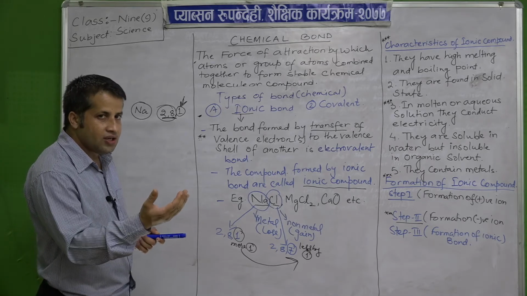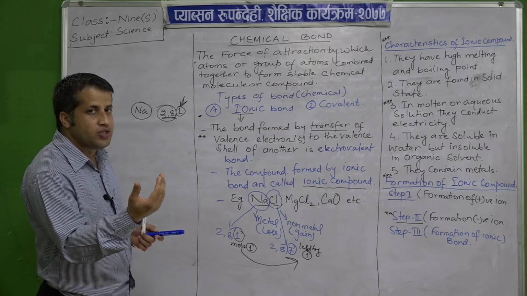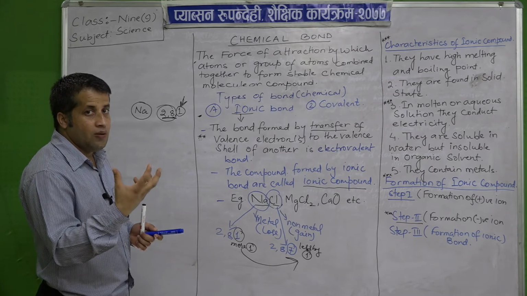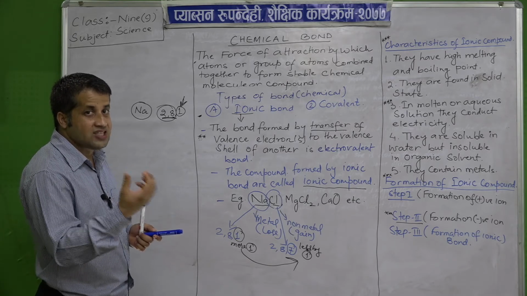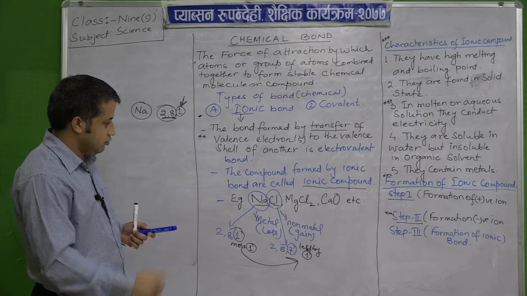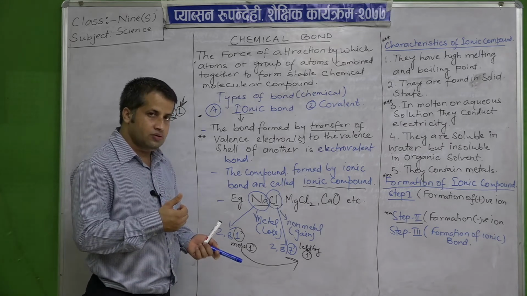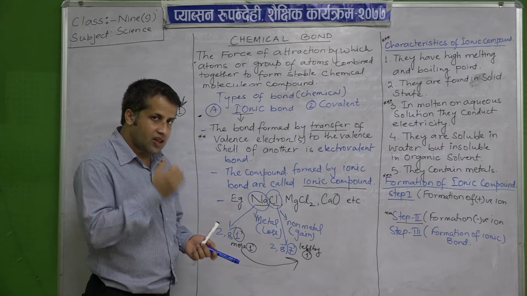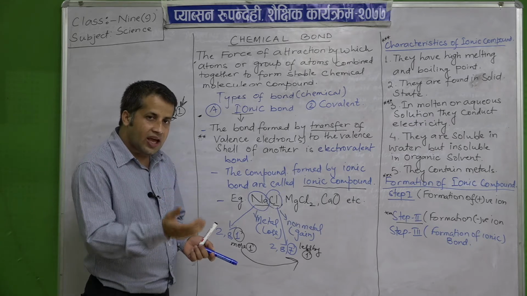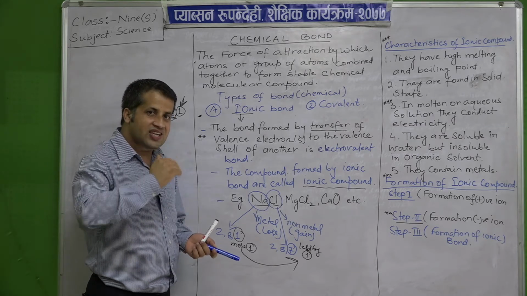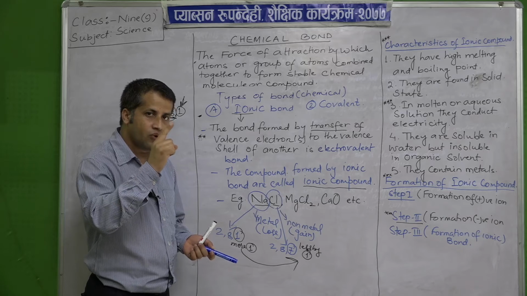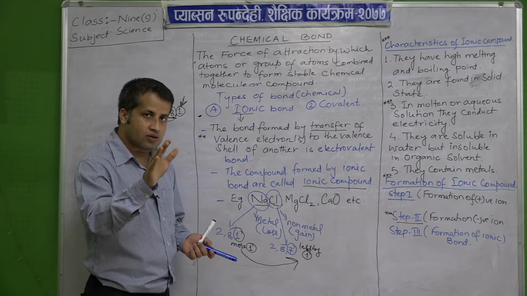The donor will carry positive charge, since it has more protons in its nucleus as compared to the number of electrons, whereas the one which will gain the electron acquires more negative charge because there are more electrons.